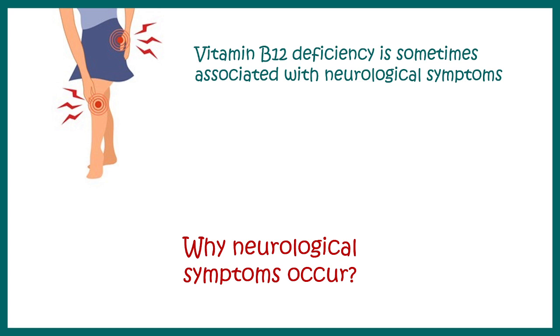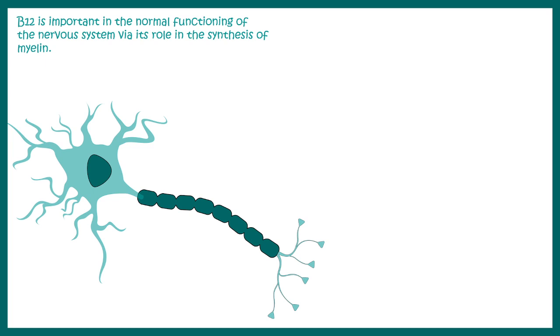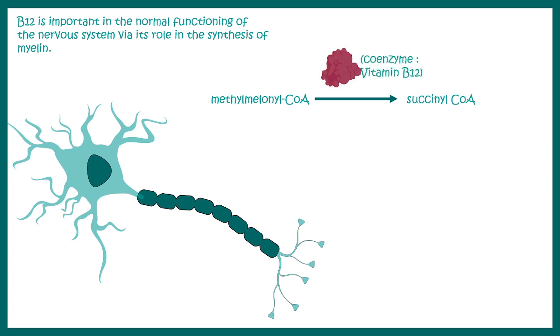Vitamin B12 deficiency is sometimes associated with neurological symptoms like pain, numbness, tingling sensations, weakness, lack of coordination, but you need to understand why the neurological symptoms occur. Now, let me tell you, vitamin B12 is involved in myelin synthesis. Myelin is kind of the insulation on the neurons that helps in nerve impulse conduction. Now, methylmalonyl CoA gets converted to succinyl CoA in our body with the help of several enzymes, which require vitamin B12 as a coenzyme.